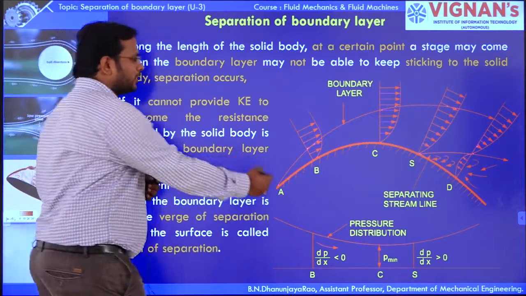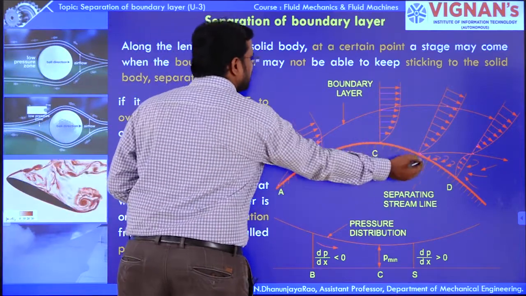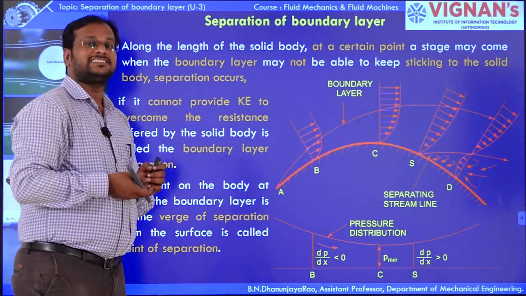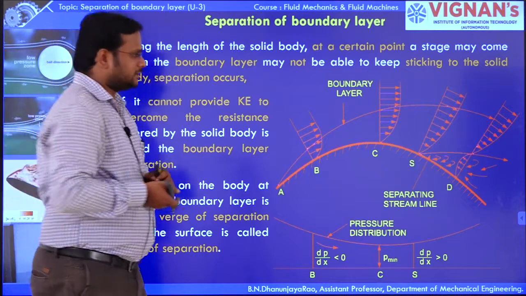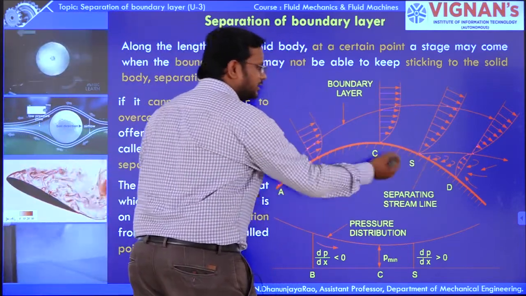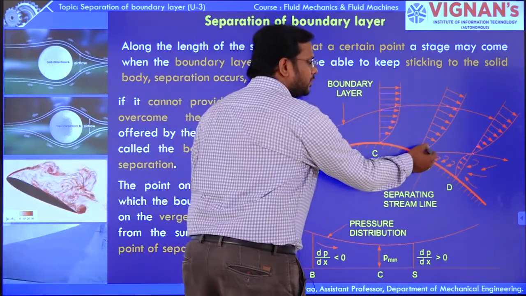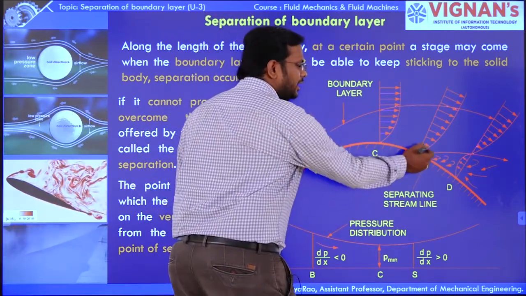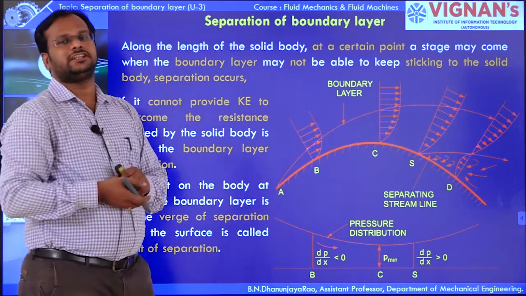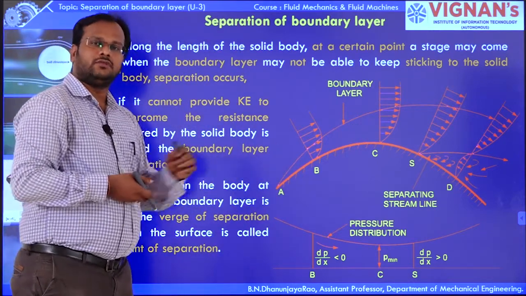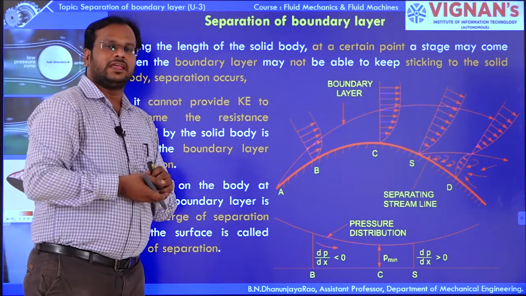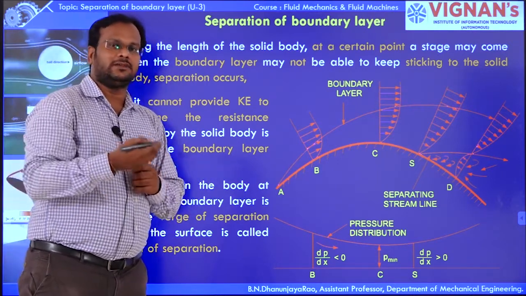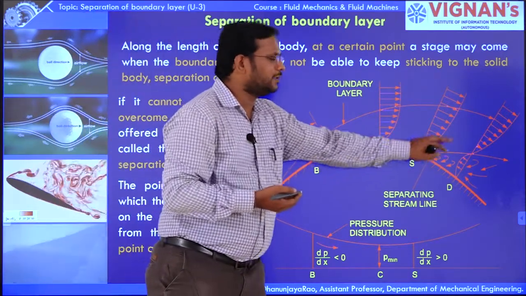Along the length of the particular solid body, at a certain point, a stage may come that the separation of the boundary layer occurs. So here along the length, the stage may come to separate the boundary layer. That point is nothing but a point S, the separation point. Verge of separation means a point at which immediate action may happen. That immediate action is nothing but separation of